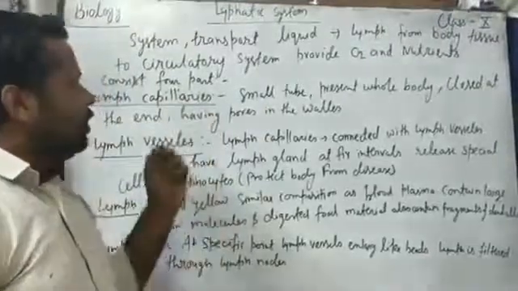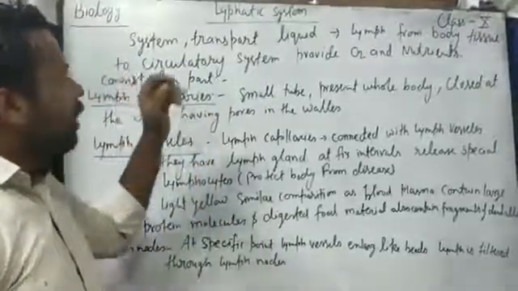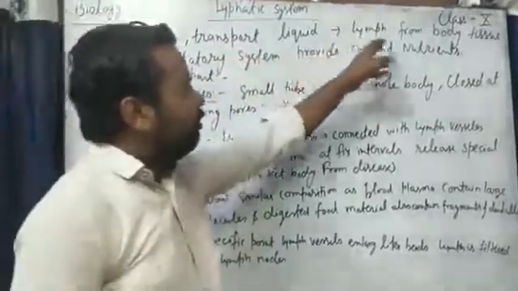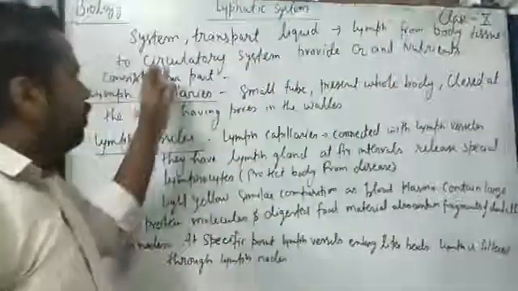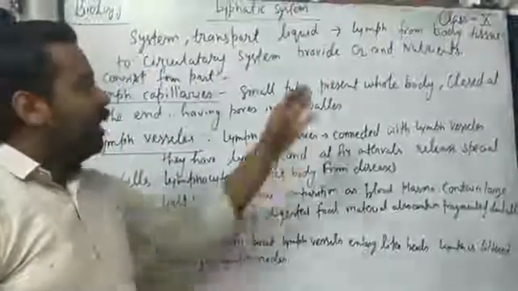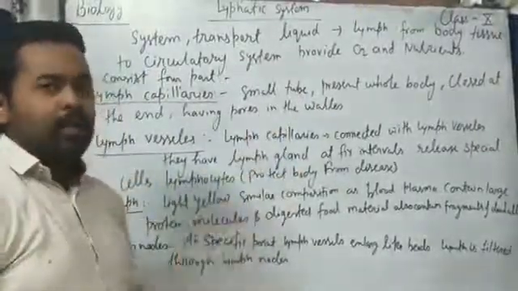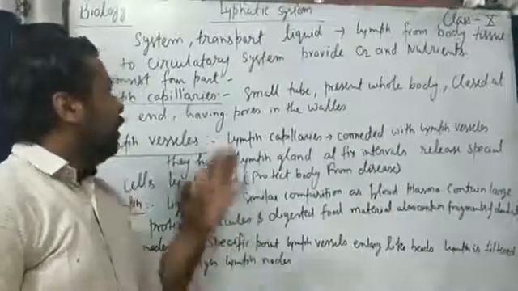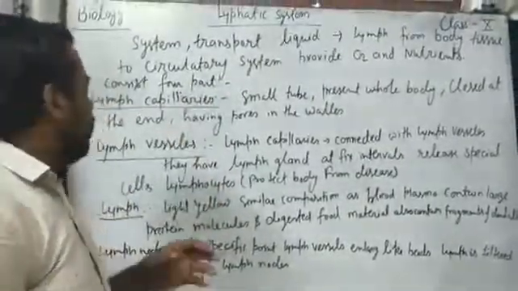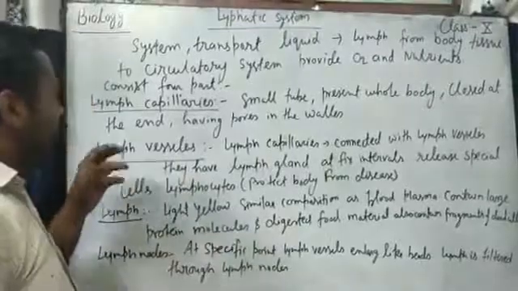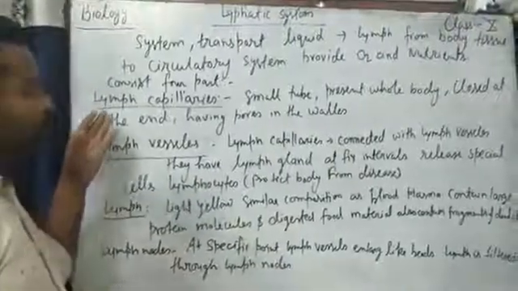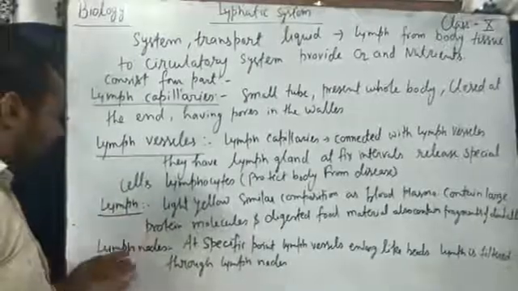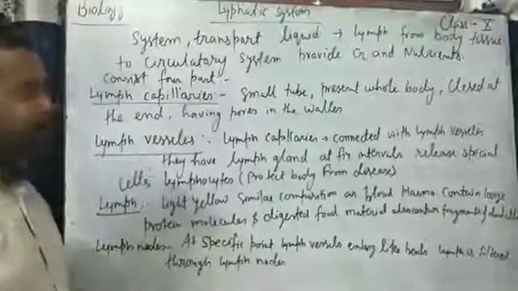Lymphatic system. This system helps transport a liquid called lymph from body tissue to the circulatory system and provides oxygen and nutrients, and also helps to kill pathogens or dead cells in our body. The lymphatic system is made up of four components: lymph capillaries, lymph vessels, lymph and lymph nodes.